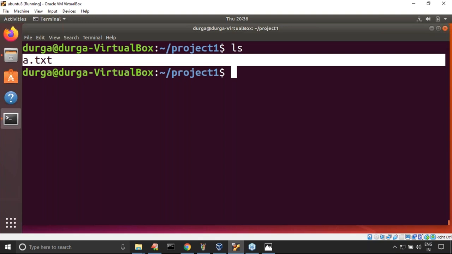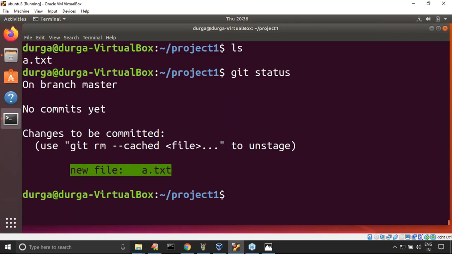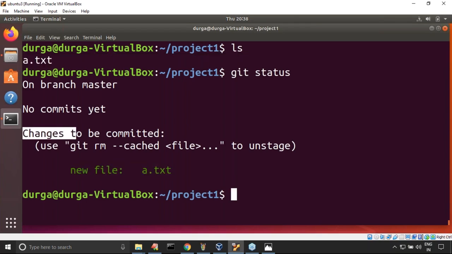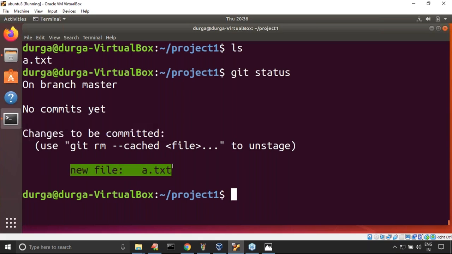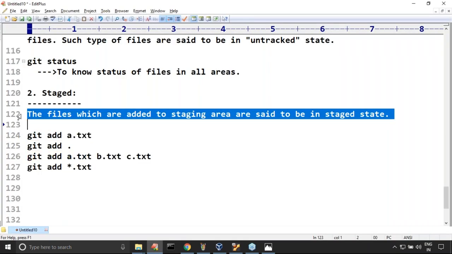Remember, right? Now here, git status. Now the file is said to be in which area? Changes to be committed, which means not yet committed. This state is by default considered as the staged state. Any doubt? All the people are in a position to understand?